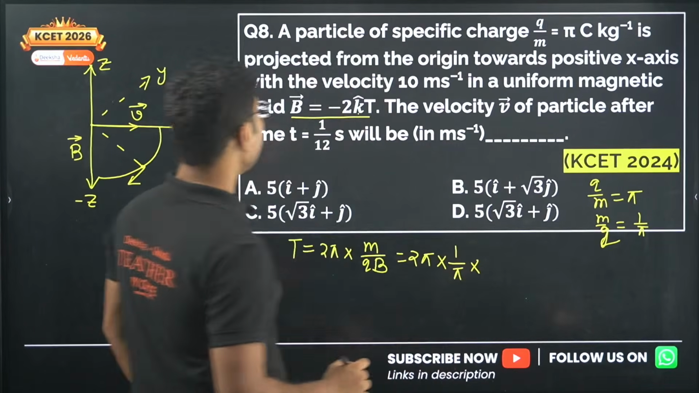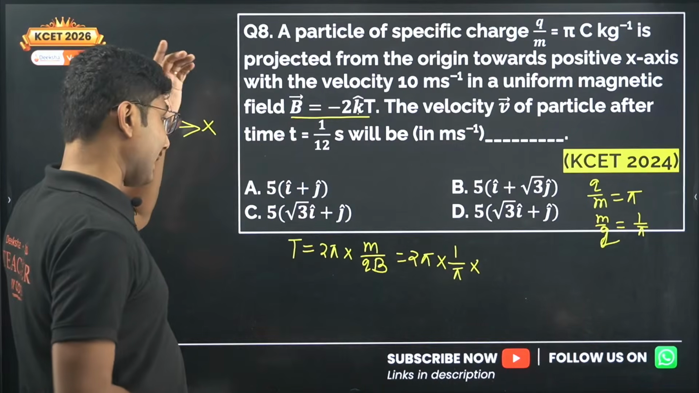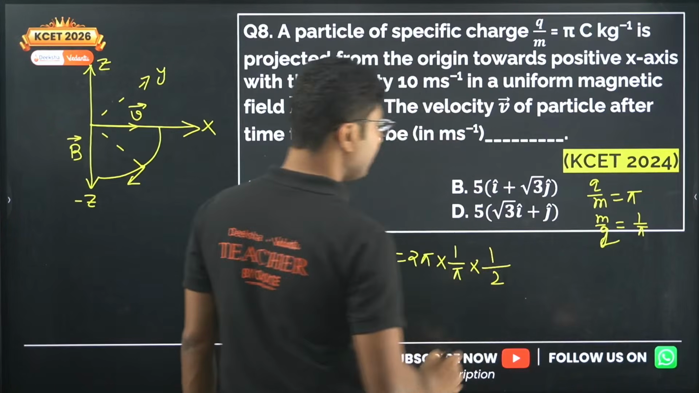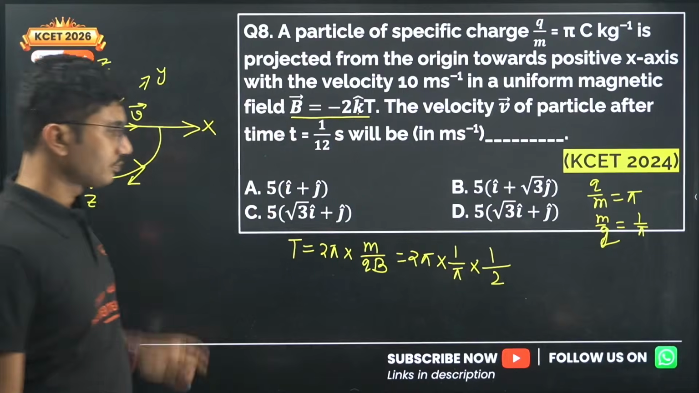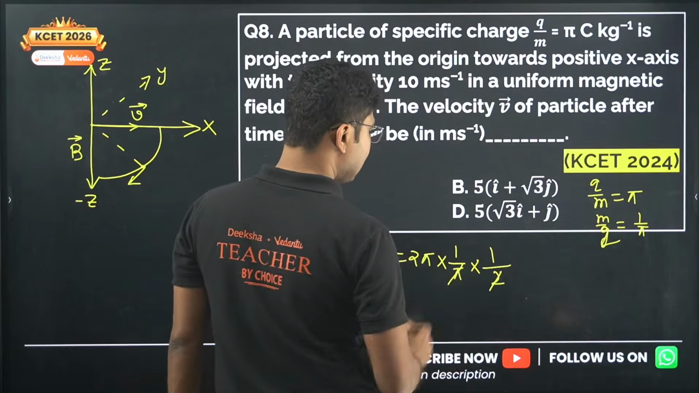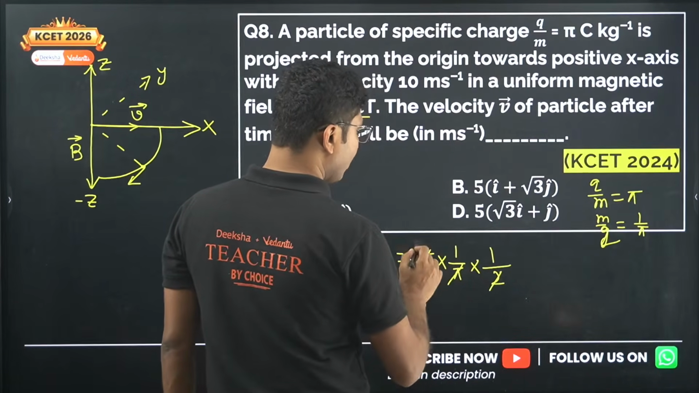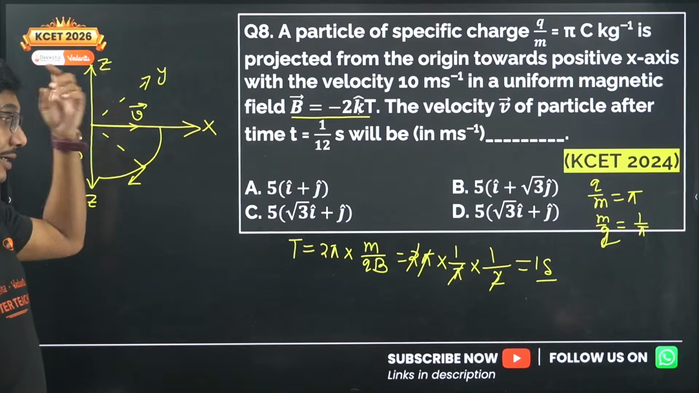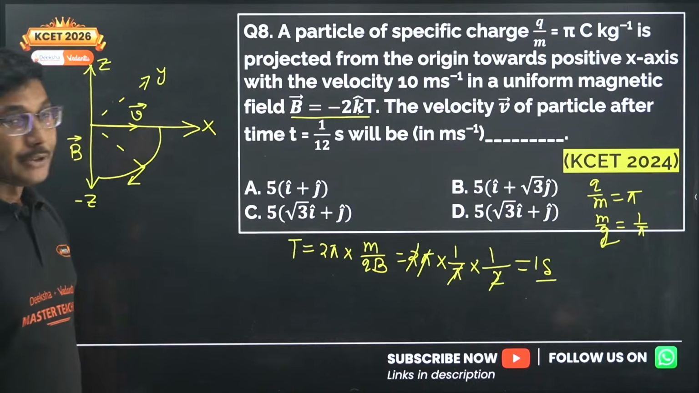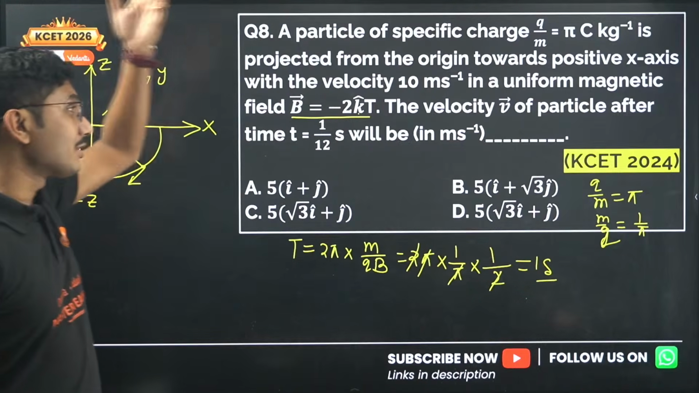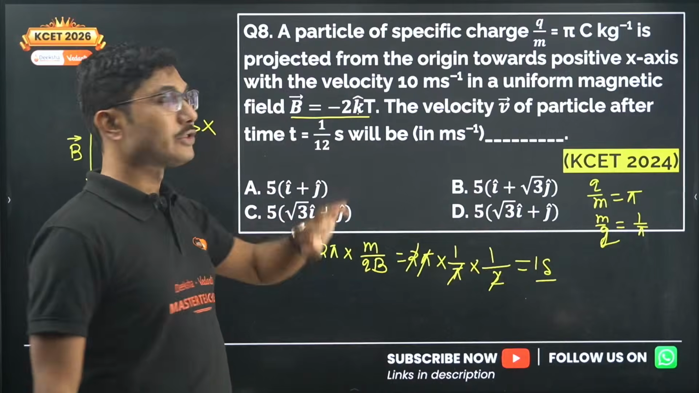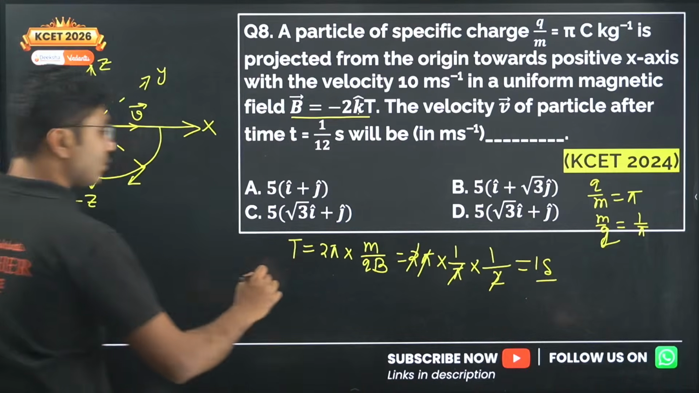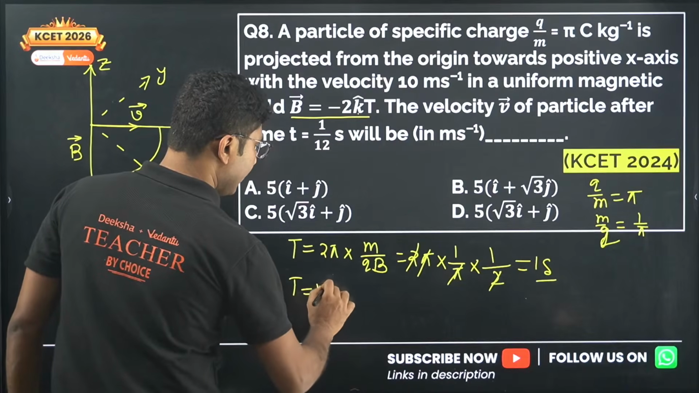And what is the magnetic field? The magnetic field is given as minus 2k Tesla. For calculating the time period, we will not use the negative sign. We will only use the value, which is 2. So pi cancels, 2 cancels, and we get 1 second as the time period. Now they said the velocity of the particle after t equals 1 by 12 second. We know that if t equals 1 second, what is the meaning of this?